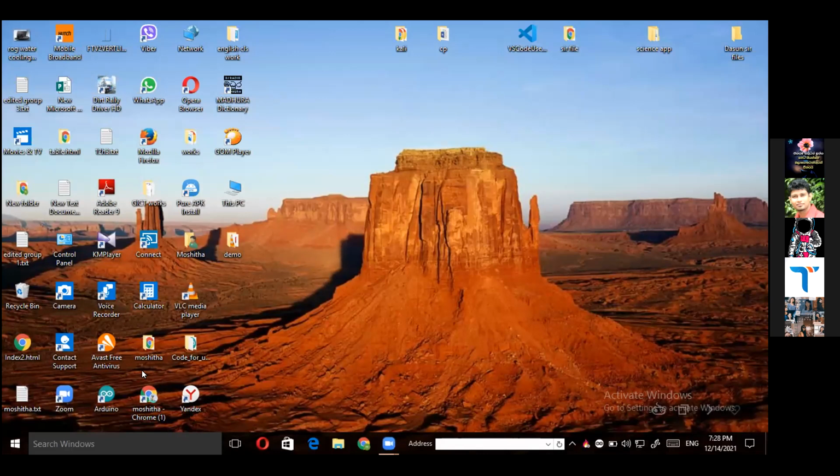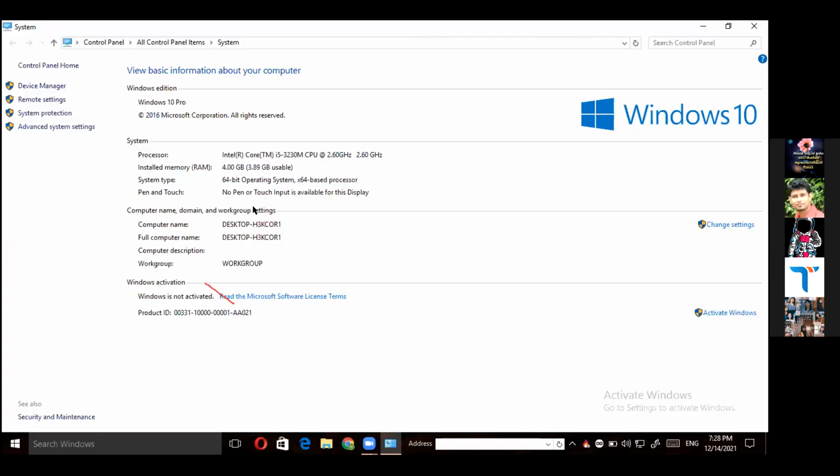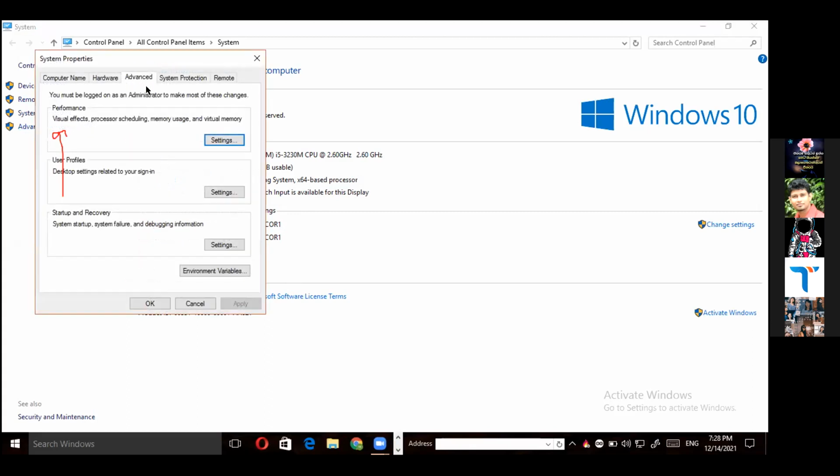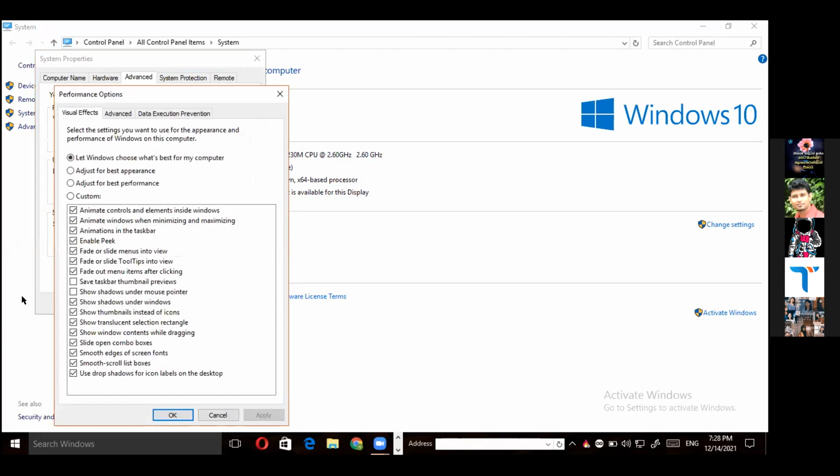Sir, I did Control+E. No, no need to do that. You can just go to This PC, because you don't have the shortcut here. Right click and go to Properties. Others please see. The current is This PC properties, then Advanced system settings. Under that, Performance settings. Under that, when you go to the settings, the last option is Use drop shadows.